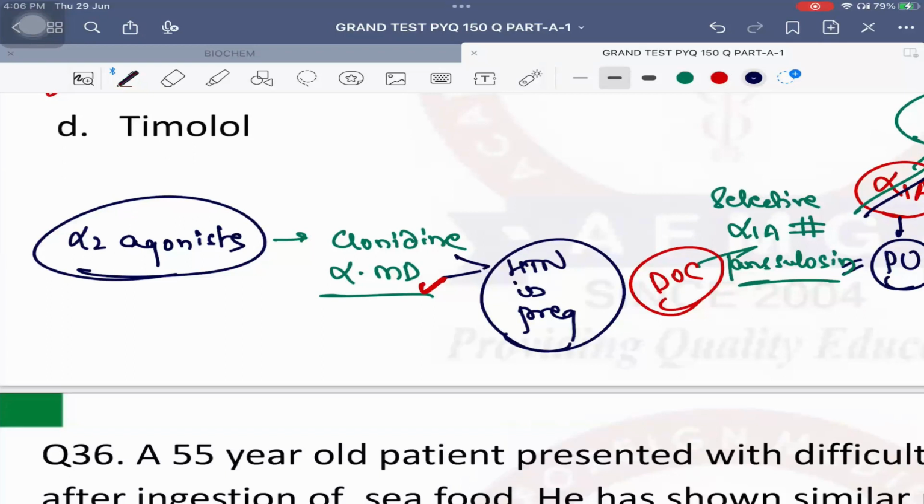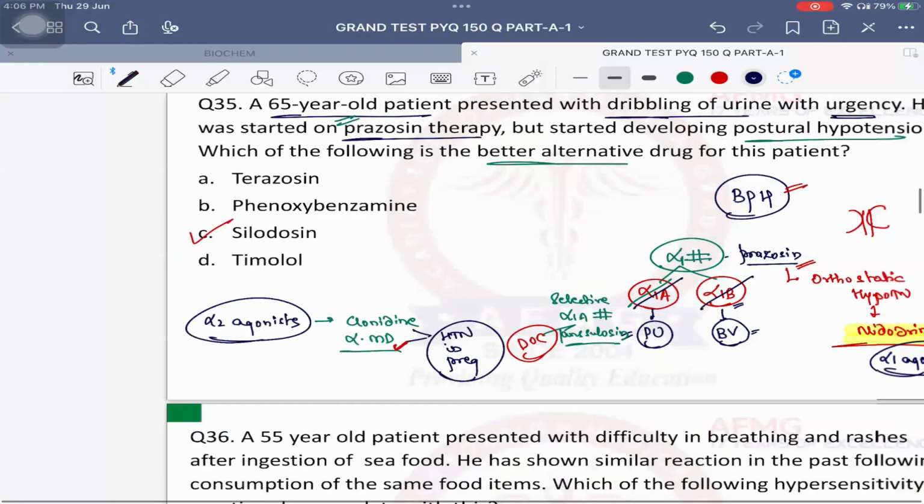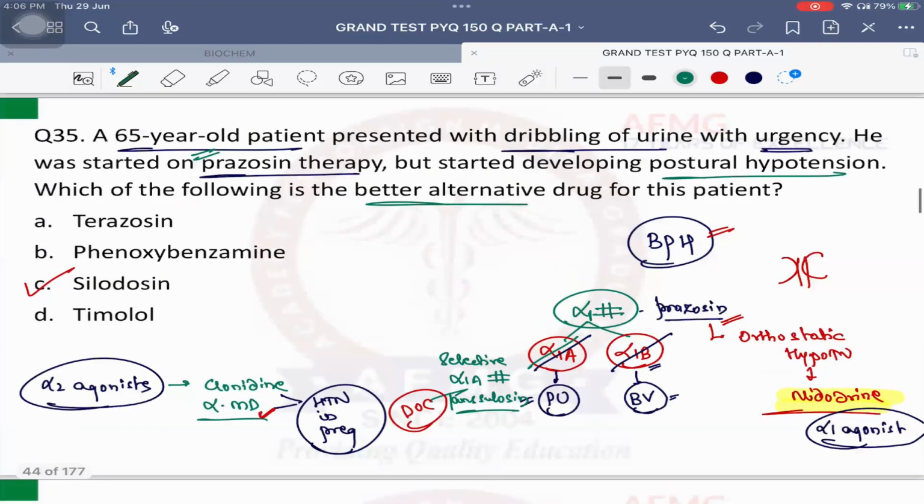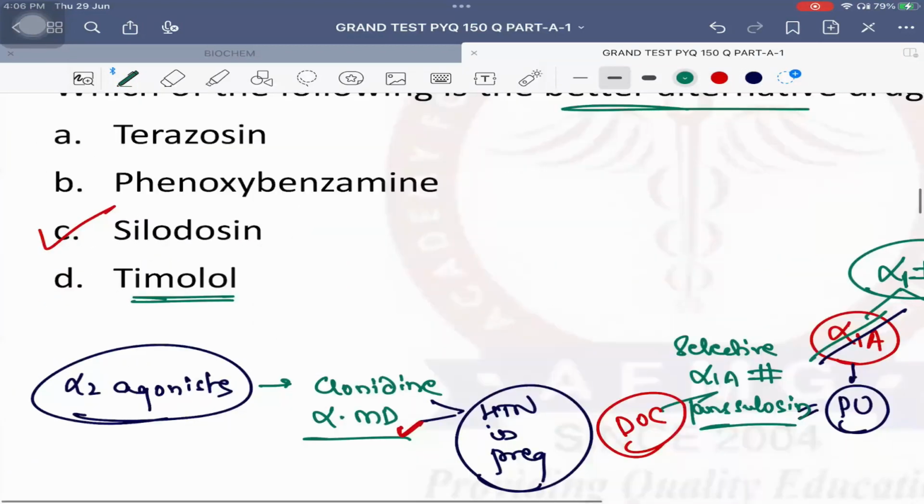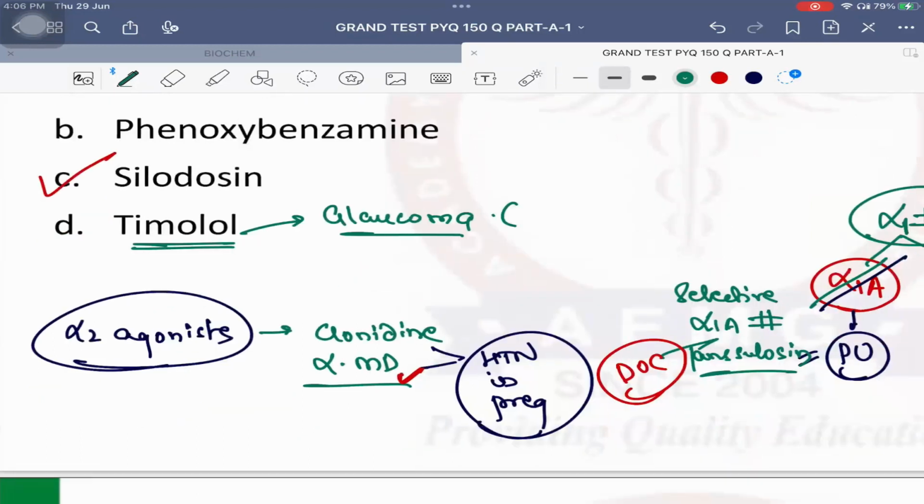No issues with this, anybody? Okay, so that's important. Timolol is usually a topical beta blocker which is used for which condition? Glaucoma. Very good. But timolol is contraindicated in a patient with bronchial asthma. So usually topical beta blockers in glaucoma should be contraindicated in a patient with bronchial asthma. But a previous year question again: which among the following topical beta blockers can be used in a bronchial asthma patient? It is known as